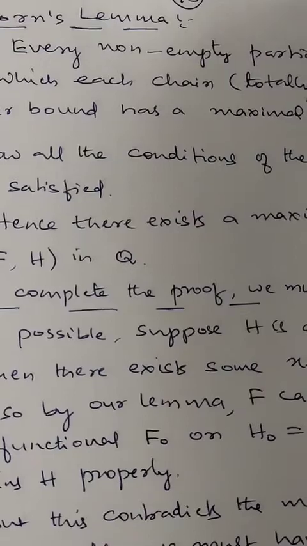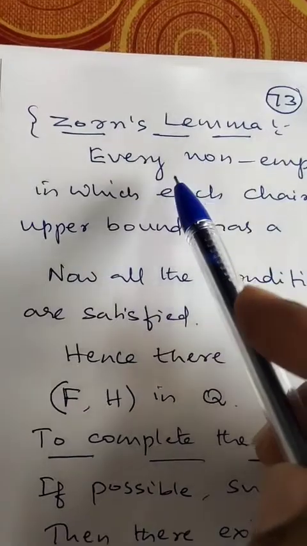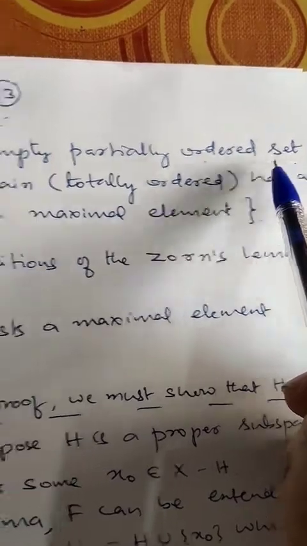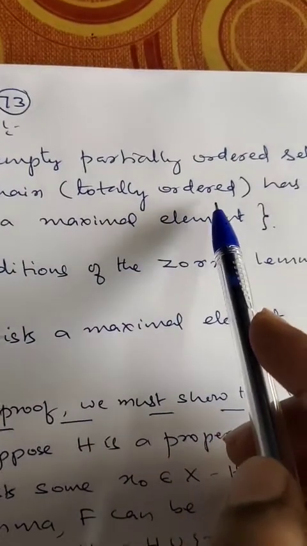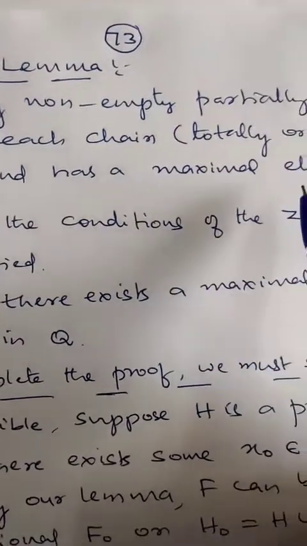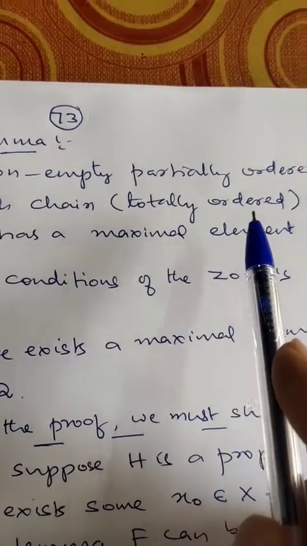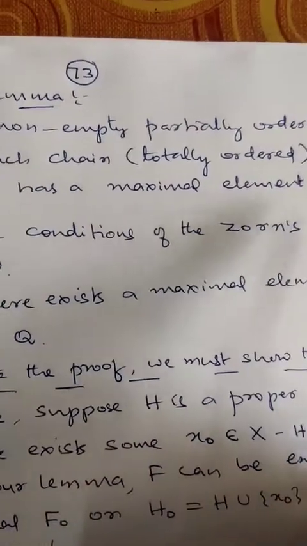Now you consider this case. We know Zorn's lemma. Zorn's lemma says every non-empty partially ordered set in which each chain, meaning each totally ordered set, has an upper bound, has a maximal element.